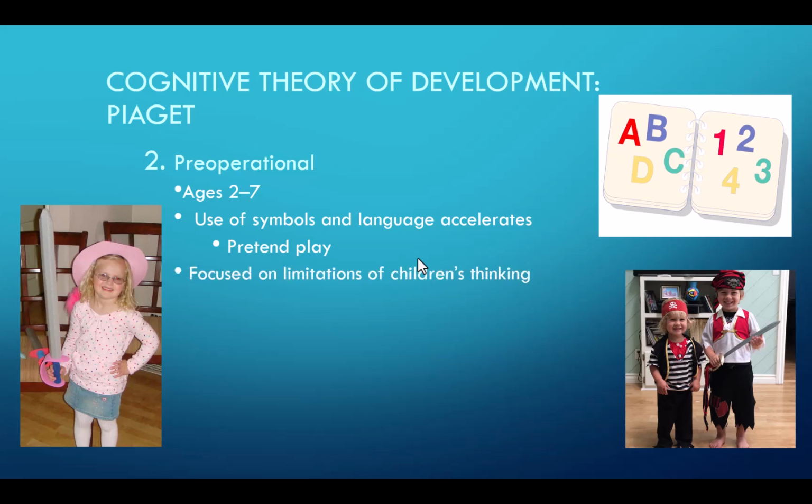While this use of symbols and pretend play is really important in cognitive development, Piaget really focused in on the limitations of children's thinking at this age. So one of the things he said was that they lack the cognitive abilities needed for abstract thinking and mental operations. So mental operations being able to hold numbers in their head and do multiplication and division. And remember, though, that this is a theory, because if you think today what children are doing in 1st and 2nd grade, they're already doing multiplication. They're already doing division.